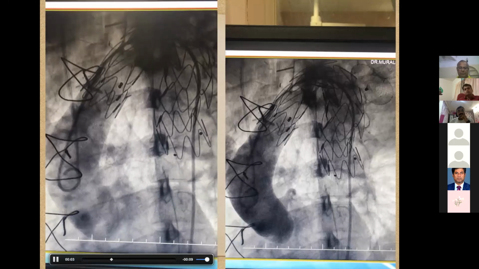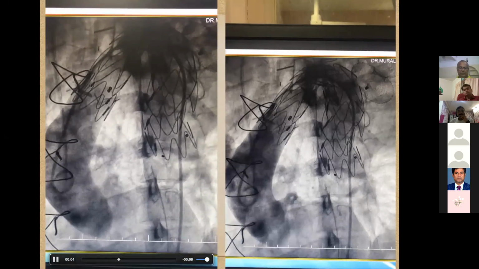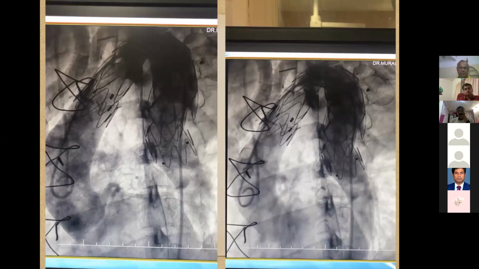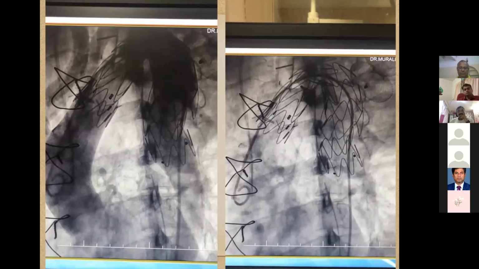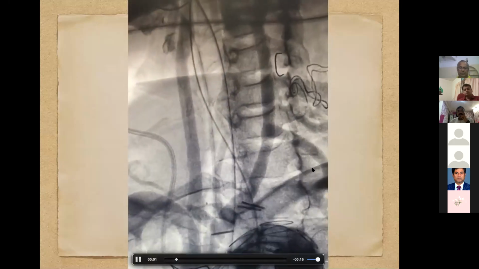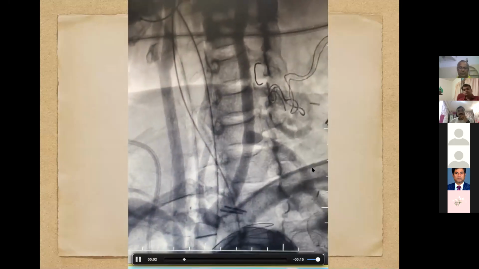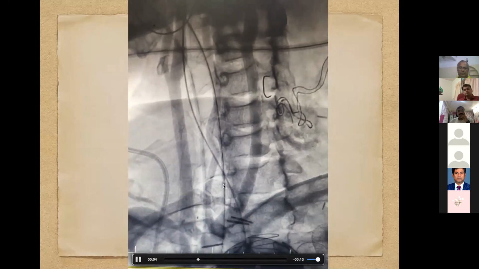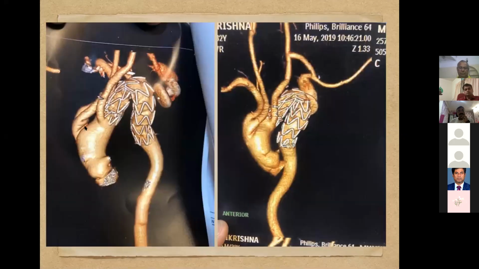This is the completion angio, showing all the grafts patent. So this is the 1 year, 6 months follow-up scan.